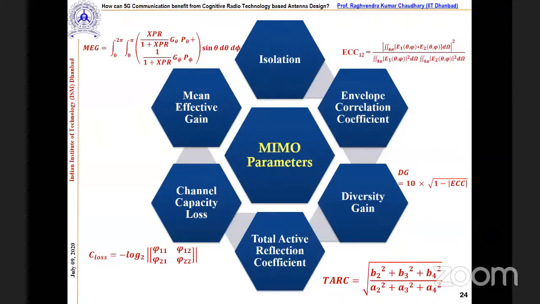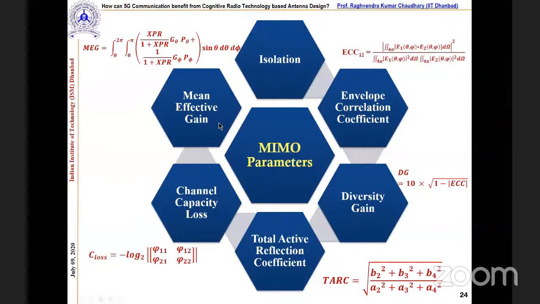Coming over to the channel capacity, we all know the channel capacity is very important, and we are supposed to find the channel capacity loss. By this definition, one can find it out, and here the S11, S12, and these terms can be related with the S parameters. If you solve these and you get 0.4 bits per second per hertz, it means this is in an acceptable range.